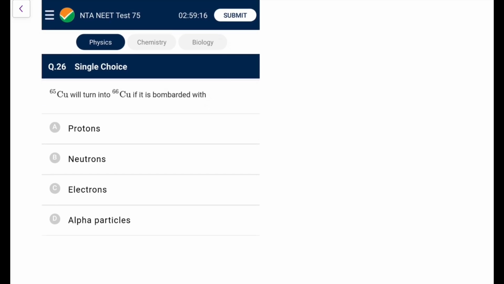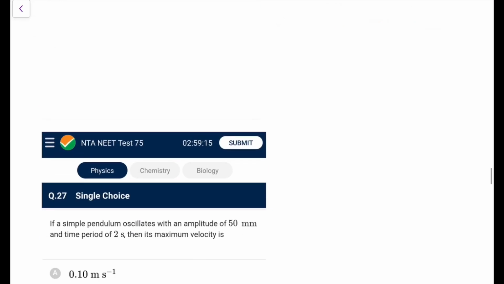Next, 65 copper turns into 66 copper if it is bombarded with, okay. So you have 65 copper turning into 66 copper, so you have no change in this number, you have change only in this number, so it would be neutron, that would be the thing, not proton, not electron, so it is going to be neutron, that is going to be the answer.